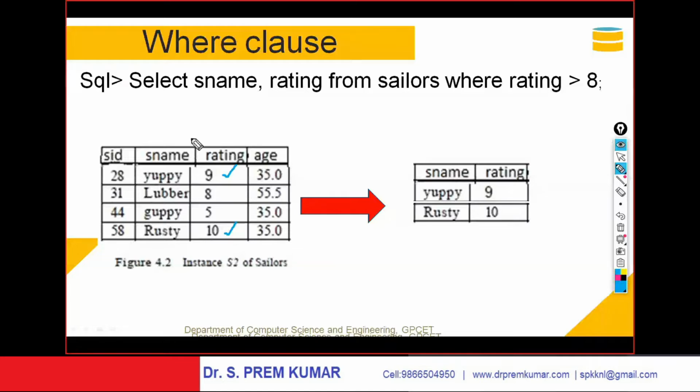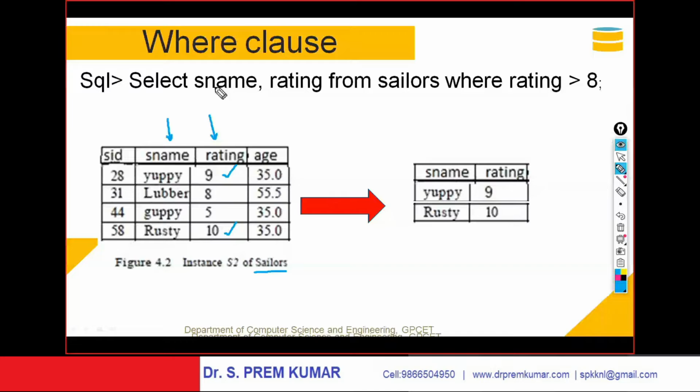The question is you are asked to list out the names and ratings. I want names and ratings of the sailors where rating is greater than 8, only those sailors. Let me say this is the table, sailors. If I specify like this, select S name, rating, that is sailor names. I am selecting sailor names and ratings from the sailors table.